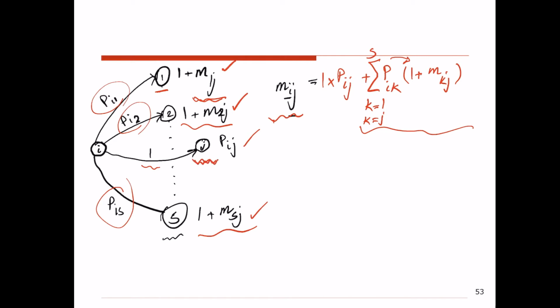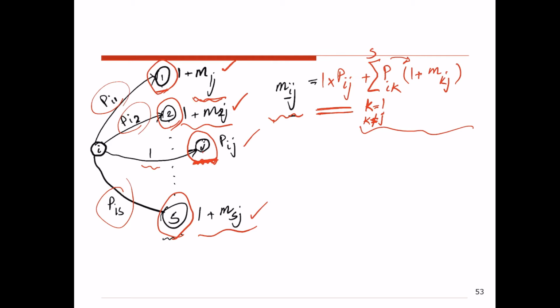So either I go from state I to state J in one transition, that's the part that I wrote here, or I go from state I to some intermediate states in one transition, and then from those states I end up at the state J. And so these intermediate states are never going to be state J. So that's why here this K, which basically accounts for those intermediate states, is not going to be J. So K is not equal to J.